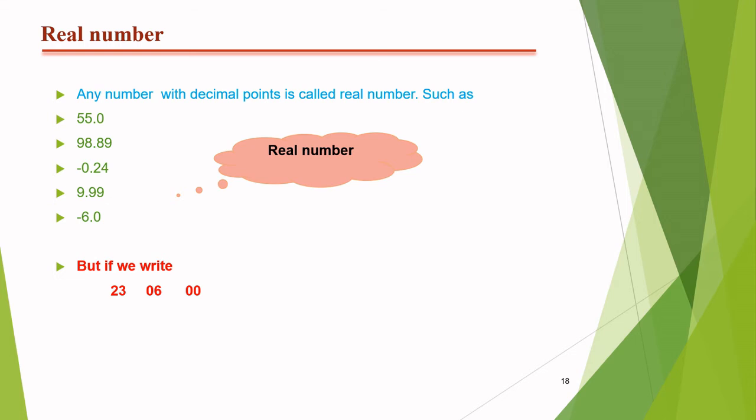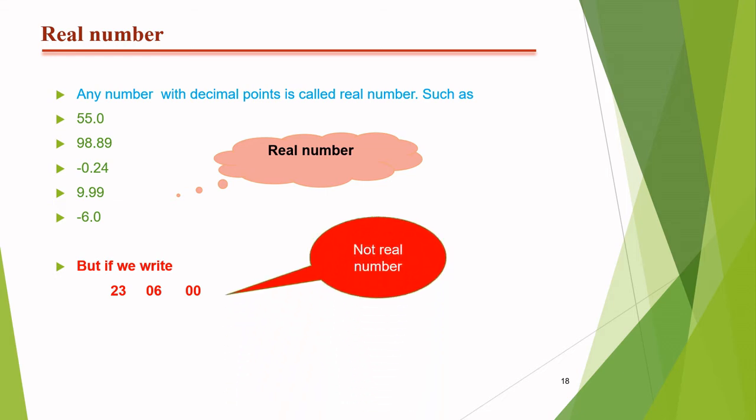Now go through 06. 06 is what? Only integer format. There is no kind of decimal point present as per the definition. So these examples are not a type of real number.